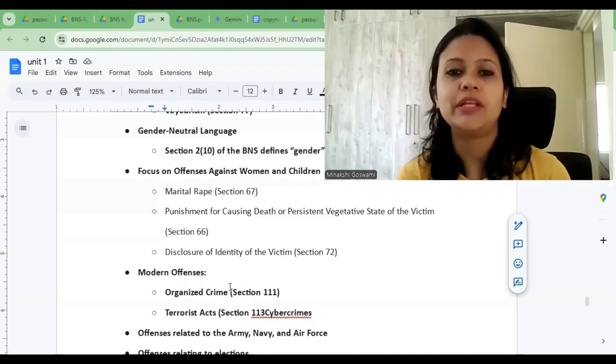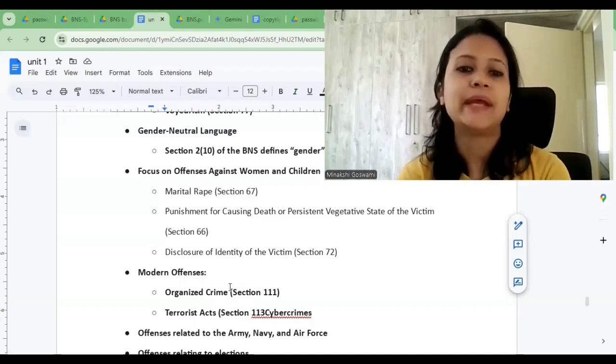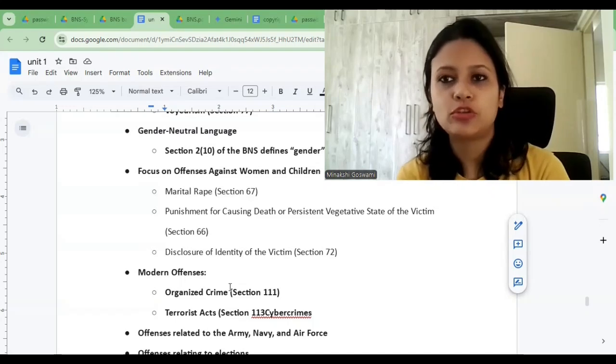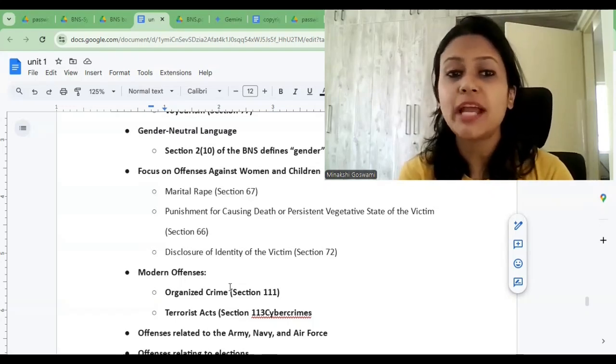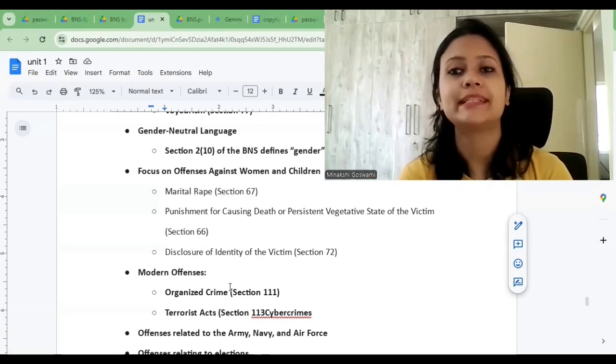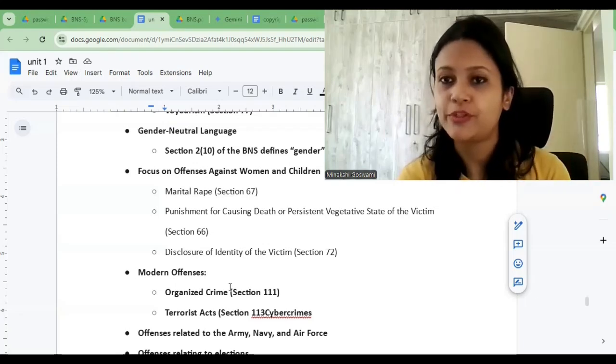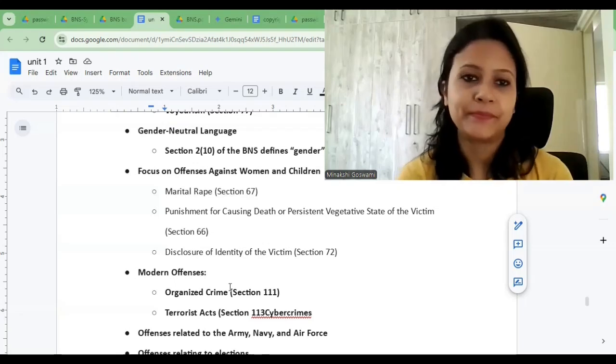If they are living separately and the husband has sexual intercourse with the wife without her consent, that is considered marital rape. And punishment is also provided for that, which shall not be less than 2 years, but it can go up to 7 years of imprisonment along with fine.